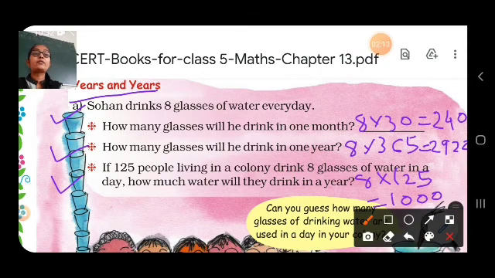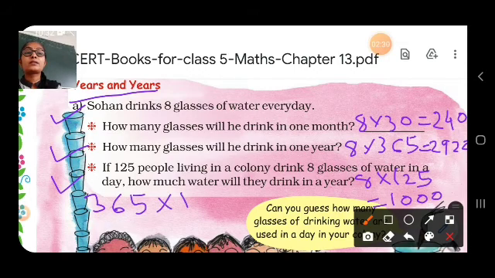And here we have to find out how much water they will drink in a year. So here we have to multiply 365 with 1000 because there are 365 days in a year. So here we will get 3,65,000.